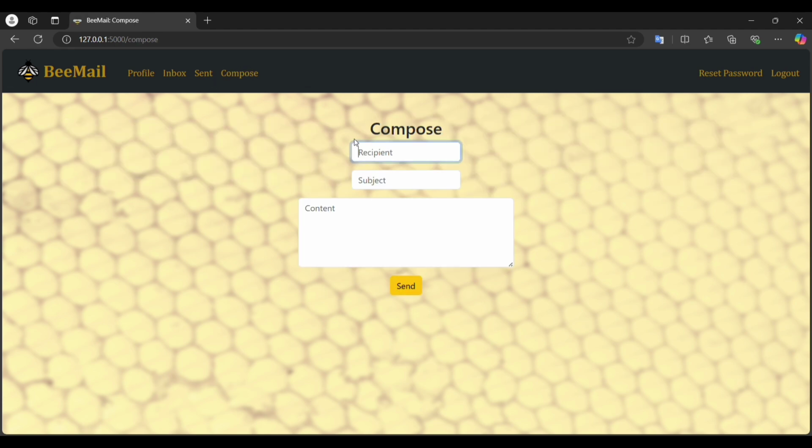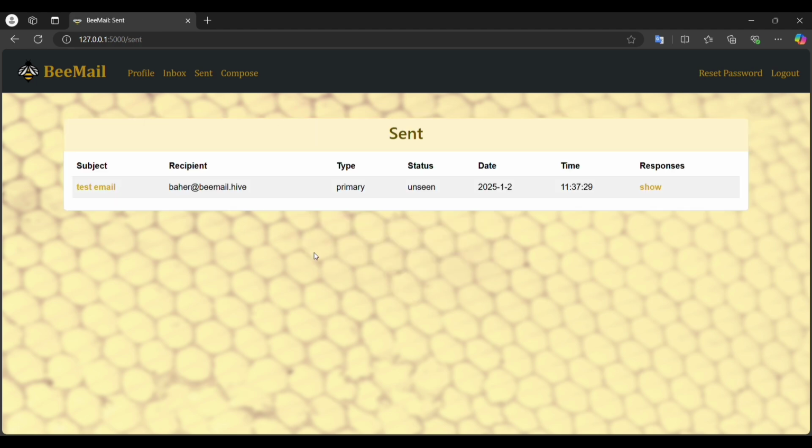And then we have the compose. So for example, let's just send an email to another email that I had created before. So Bahir at bmail.hive, and then let's type the name of the email. So test email, and then hello world. Okay, send.